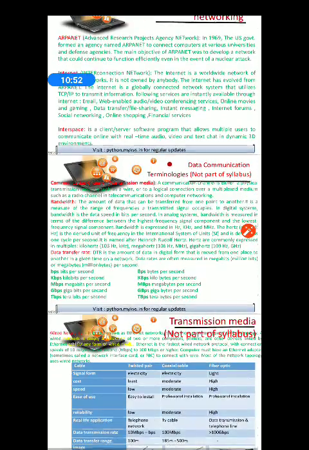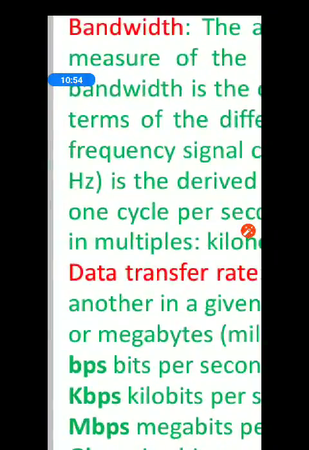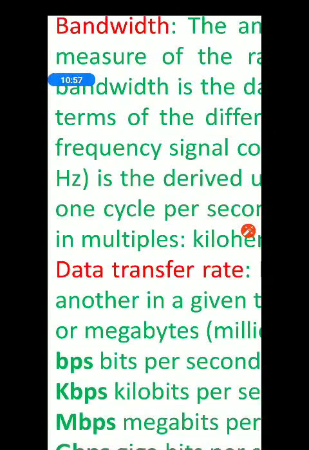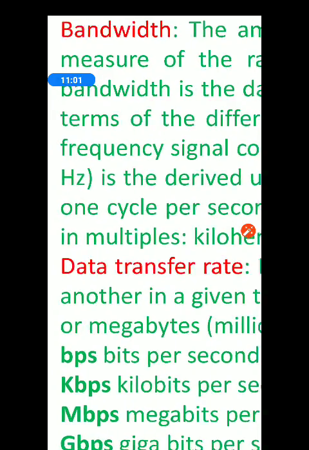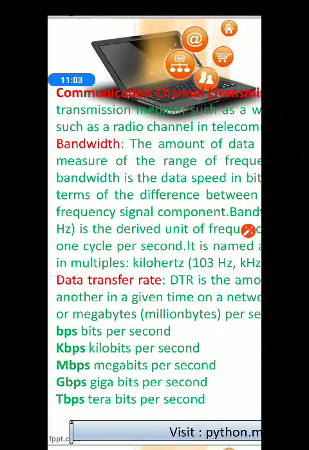Now come to the term data transfer rate. It is another very important measurement term of data, also known as DTR.